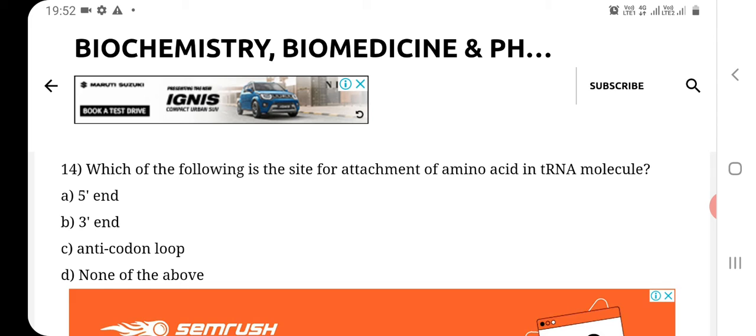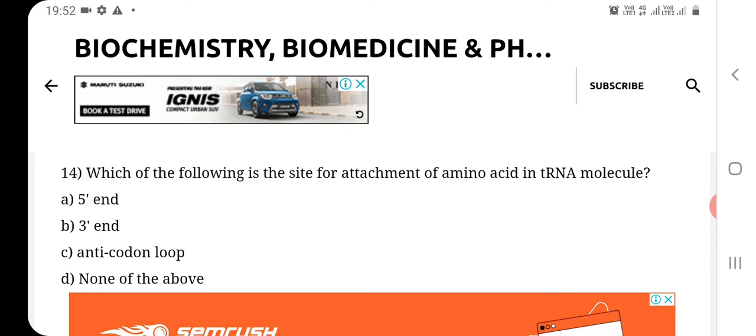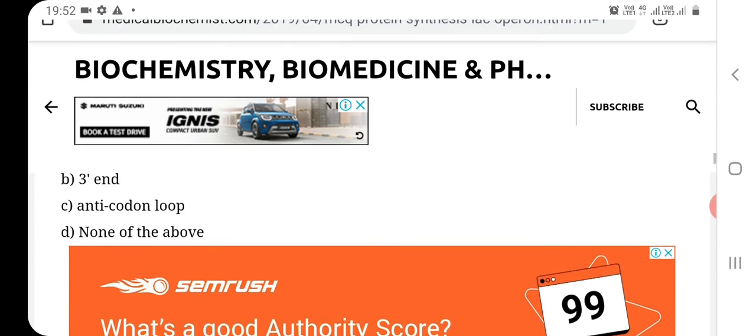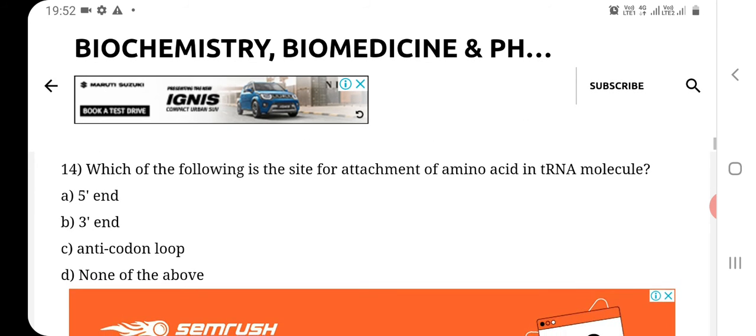Option A, 5' end, option B, 3' end, option C, anticodon loop, and option D, none of the above. So the correct answer of this question number 14 is anticodon loop. So this anticodon loop is the site for attachment of amino acid in tRNA molecules. That's why the correct answer of this question number 14 is C option.